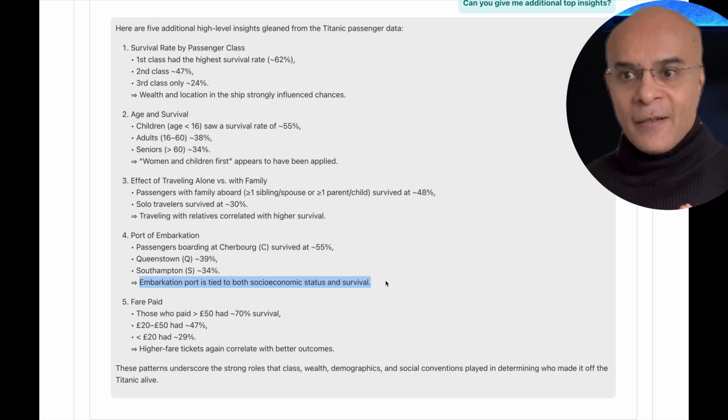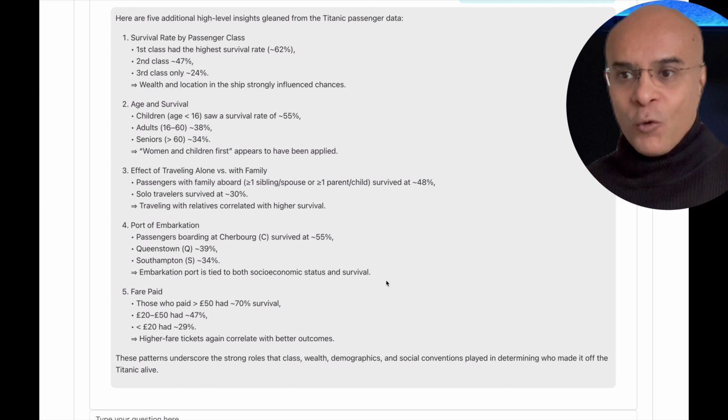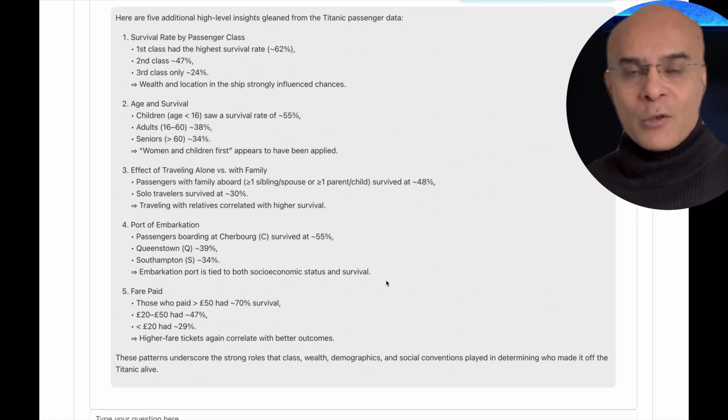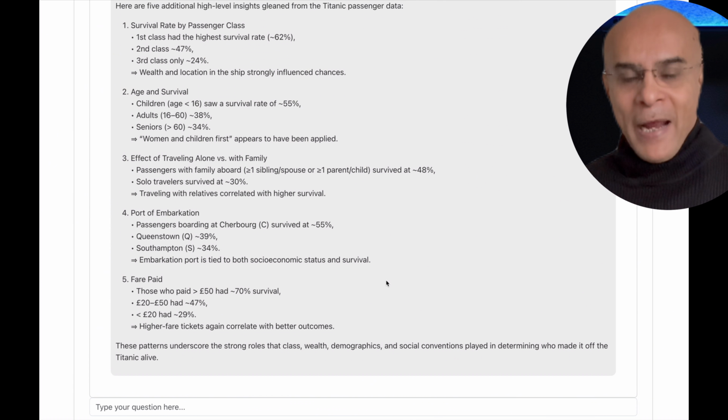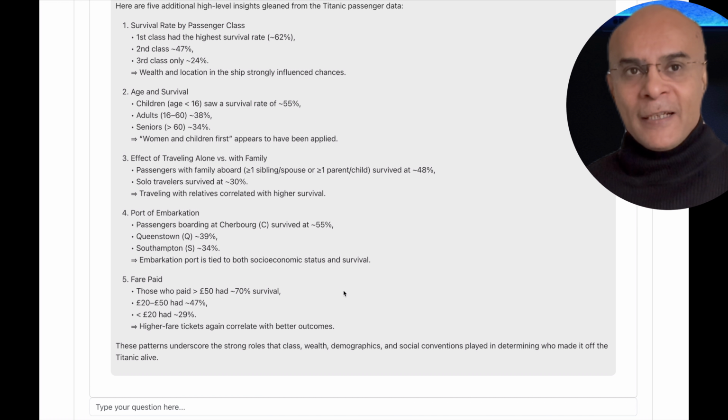It just had C, Q and S, but the large language model already has access to internet data, and for this reason it has figured out that this data is related to Titanic and that the ports C, Q and S correspond to these specific ports. It has already matched the data with the internet data and converted it into powerful insights.